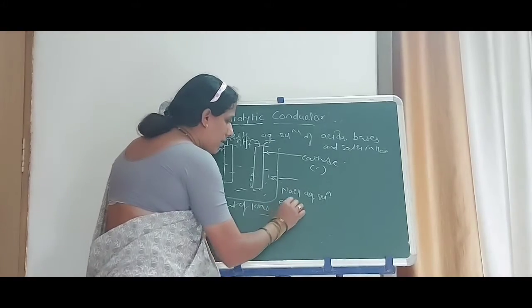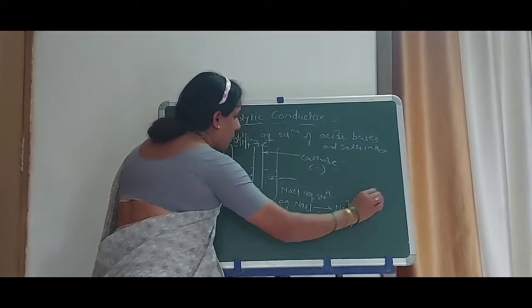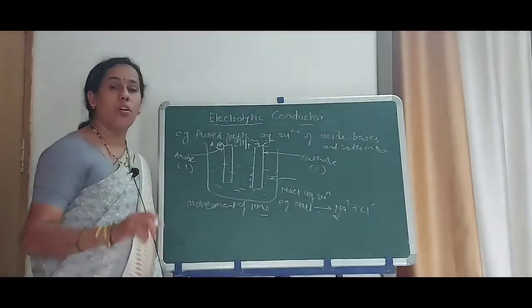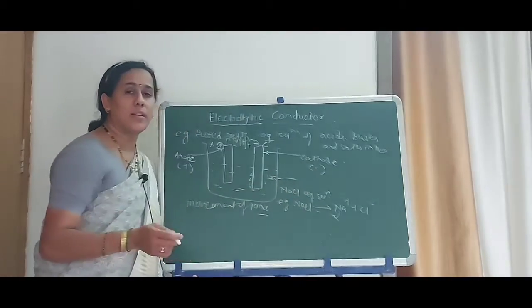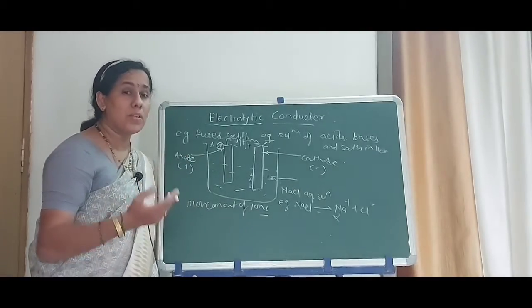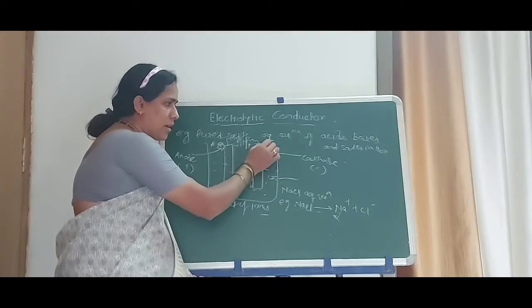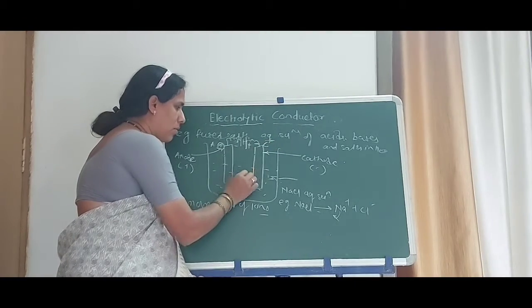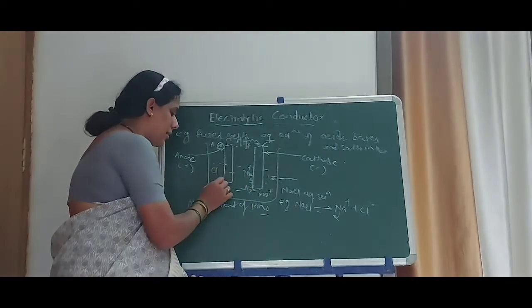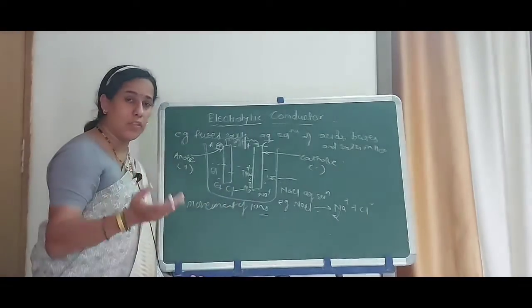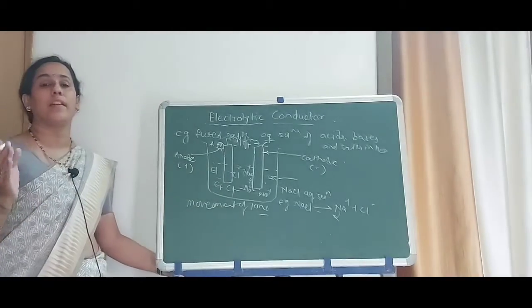Whatever the aqueous solution of salt may be, suppose we consider an NaCl solution. NaCl dissociates in water as Na+ and Cl-, that is, positive ions and negative ions are generated. The positive ions move towards the opposite electrode, that is, the cathode, and the negatively charged ions move towards the anode, and thus constitute an electric current.